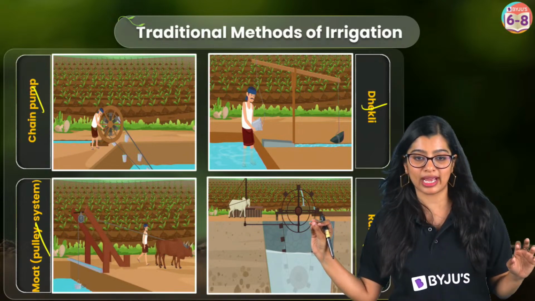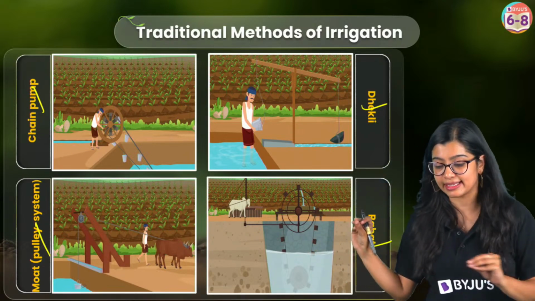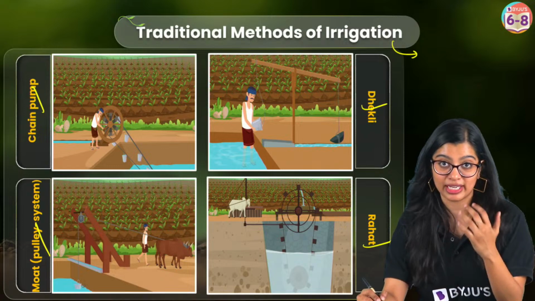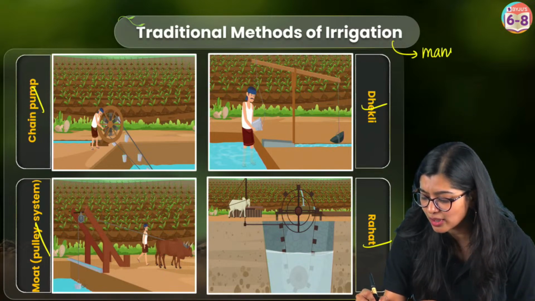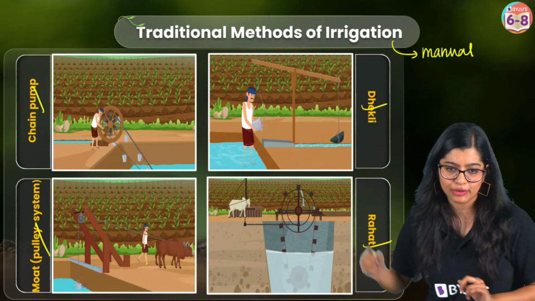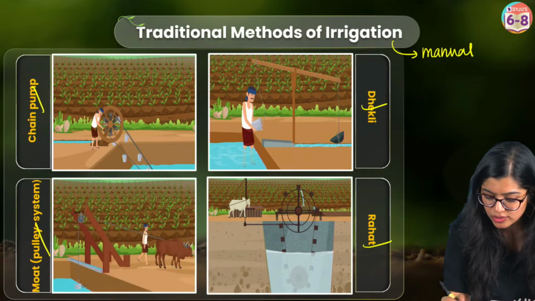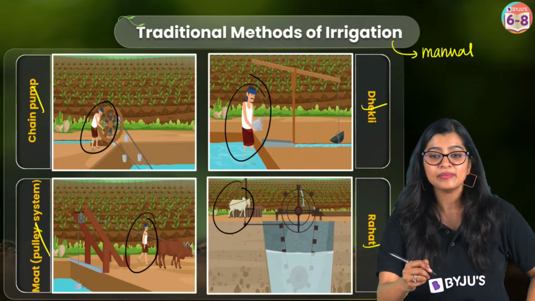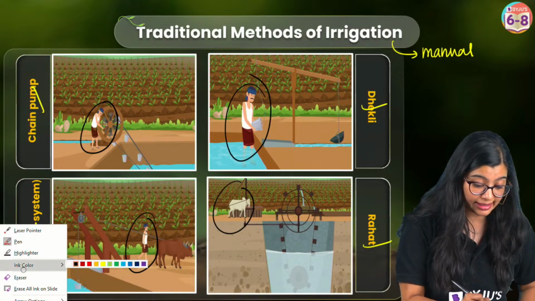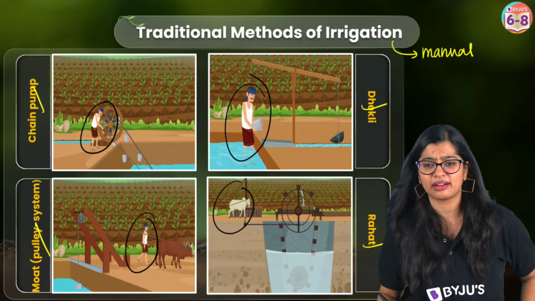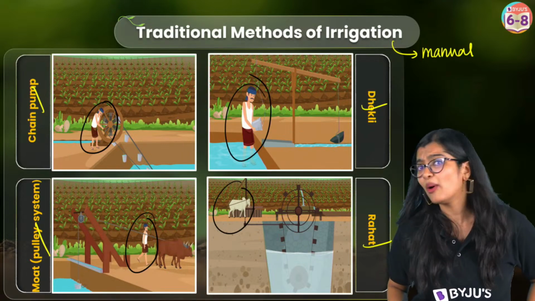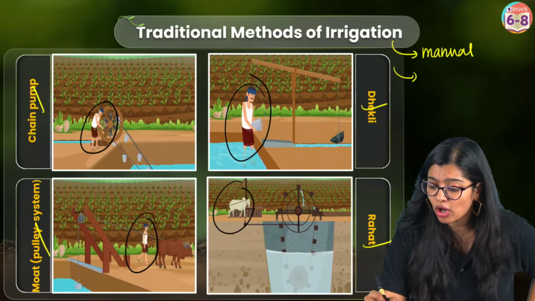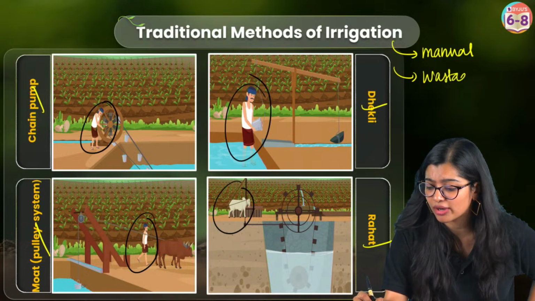But mainly, if you look at it here, in all these cases these kinds of irrigation methods were manual, which means if you look at the images, you see that manual labor is involved, right? Which means it was very time taking. Along with that, we also saw that there was wastage of water, right?